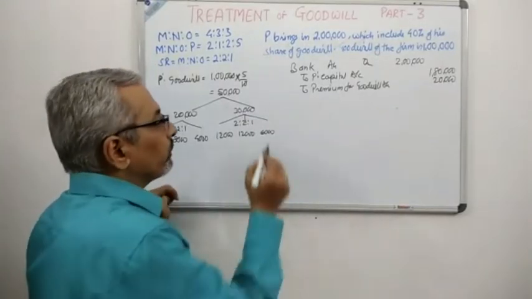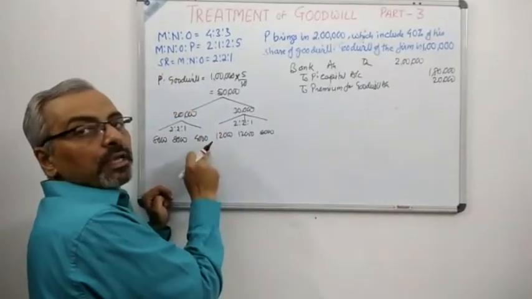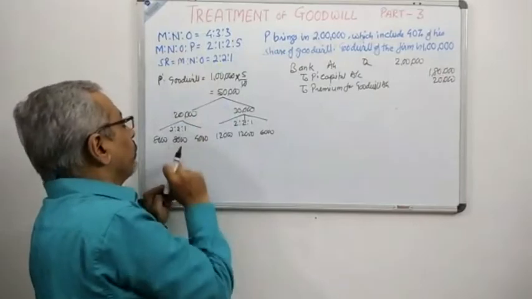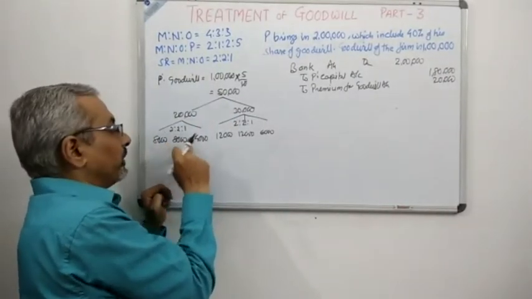Now the second part of the entry will be to distribute this premium for goodwill among the three sacrificing partners, M, N and O, in the ratio of 2:2:1, which we have already done over here, 8,000, 8,000 and 4,000.